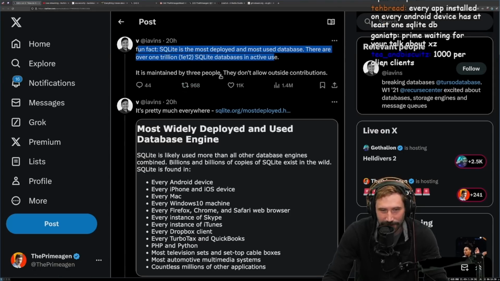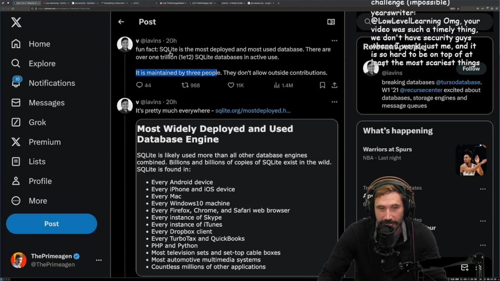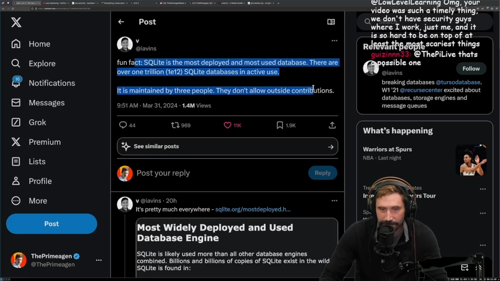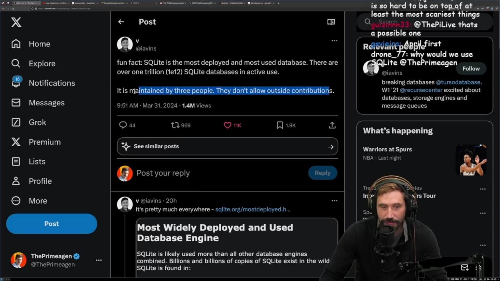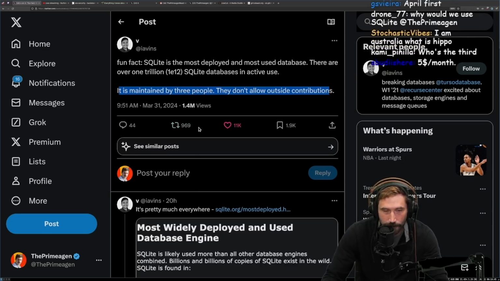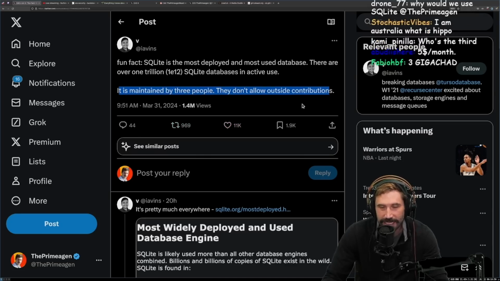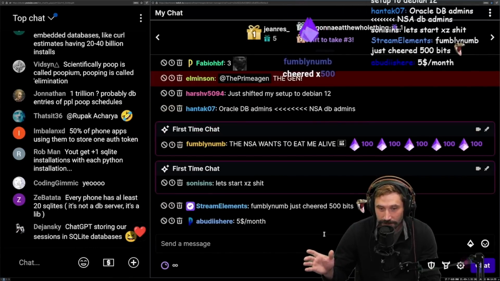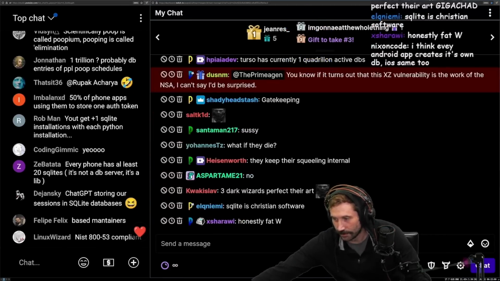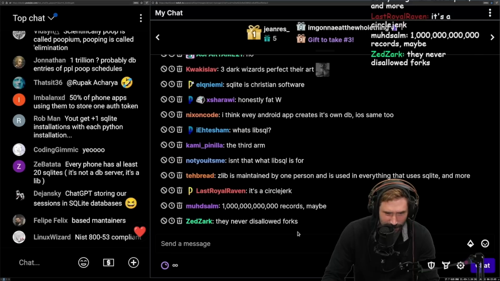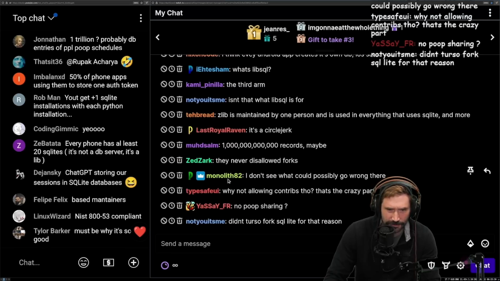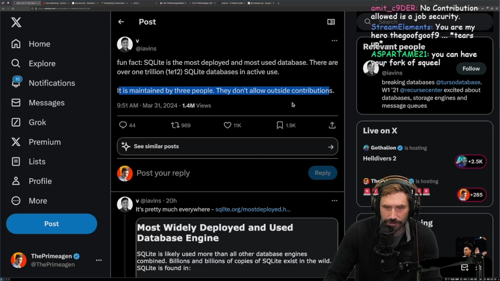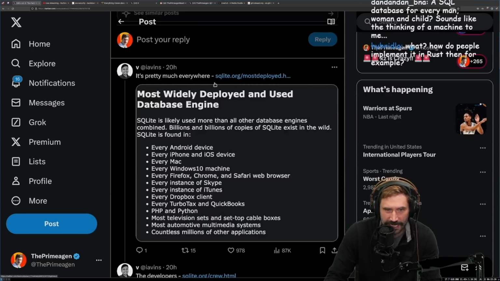See, it's maintained by 3 people. Isn't this crazy? By the way, this is Sqlite. So for those that don't know, we're not talking about Terso. Terso is libsqueal. This is Sqlite. They don't allow outside contributions. 3 people maintain Sqlite, and nobody's allowed to contribute. Is that not just a little wild? Sqlite is Christian software. They never disallow forks, but they also don't allow outside contributions, which seems kind of wild.